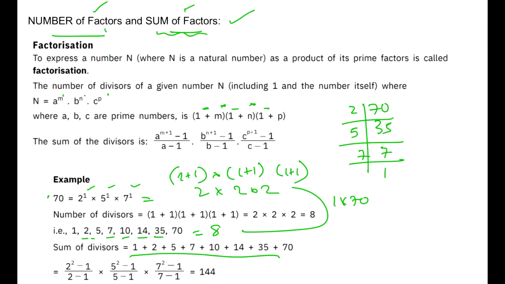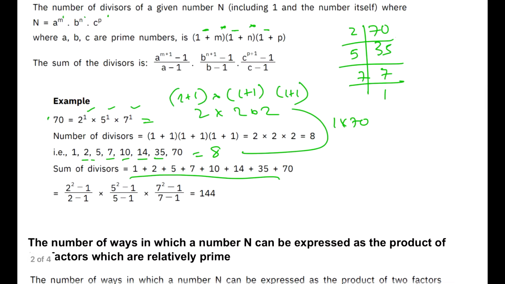This is again very long if you do it manually, but then we again have a formula for this. This formula says that you take the basic numbers, like for us the basic numbers a, b, c are the powers of 2, 5 and 7. What they are asking you is to raise them to the power which they have existing plus 1. So the current existing power on each is 1, which you have to add 1 to. So it becomes 2 to the power 2, 5 to the power 2 and 7 to the power 2.